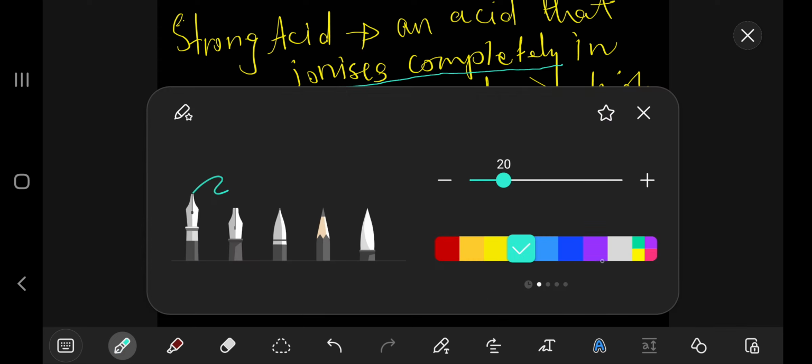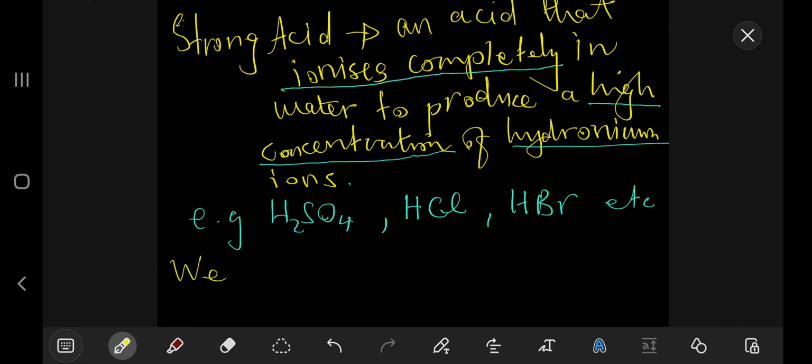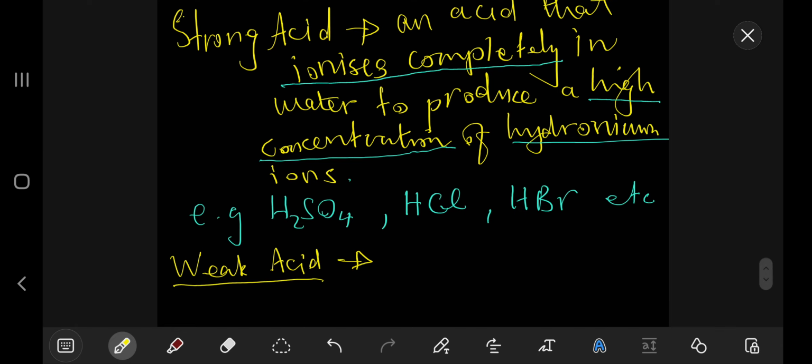So we do know that a strong acid ionizes completely. So what about a weak acid? It should be the opposite of a strong acid, right?